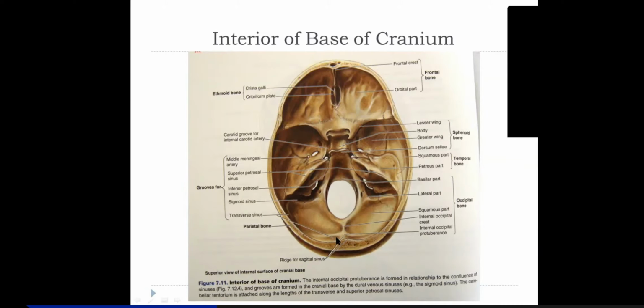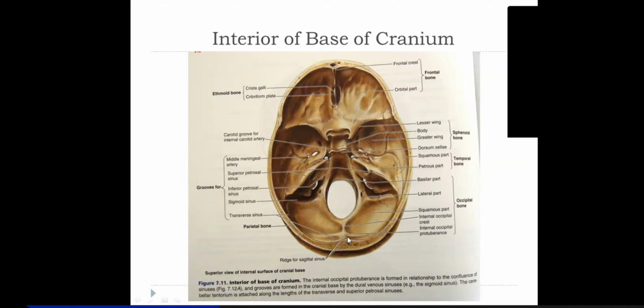So you have right and left transverse sinuses given out. This one here is the internal occipital crest, a bony margin onto which there will be a dural venous sinus called the occipital sinus. Above it will be the superior sagittal sinus, and on the superior surface of the tentorium cerebelli in the median plane, it is the straight sinus.